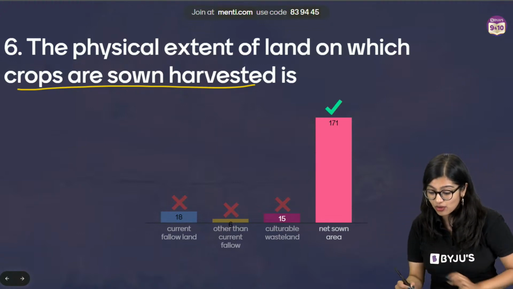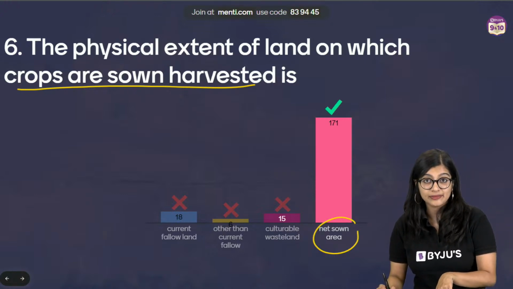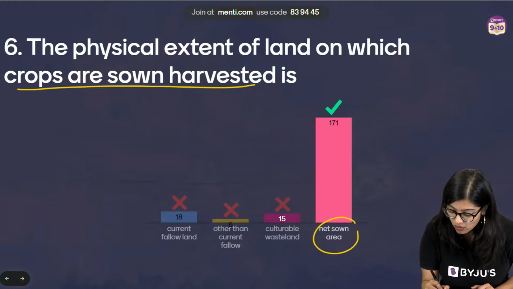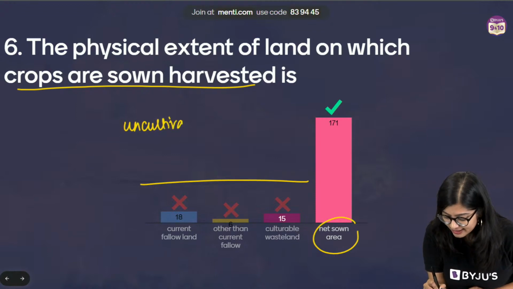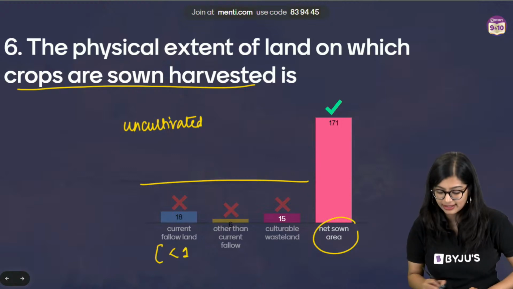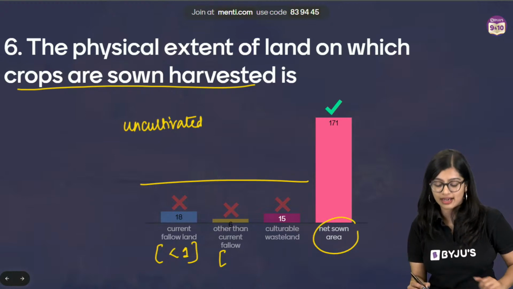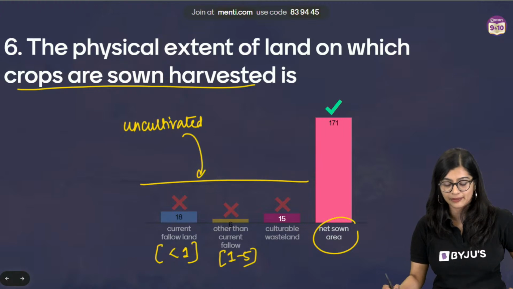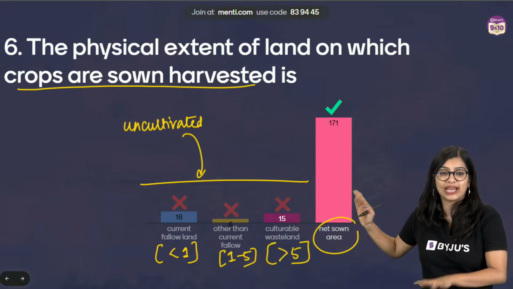Exactly. So here we know that this is nothing but net sown area. Now, what is current fallow land? If I leave it uncultivated for a certain period of time. So that means in all these 3 cases, there is no agriculture. I am leaving it uncultivated for a brief period of time. If it is less than 1 year, we call it current fallow land, right? But if it is other than current fallow, that means it will be between 1 to 5 years where I have left it uncultivated. And if it is greater than 5 years, then it becomes a cultivable wasteland. Yes?